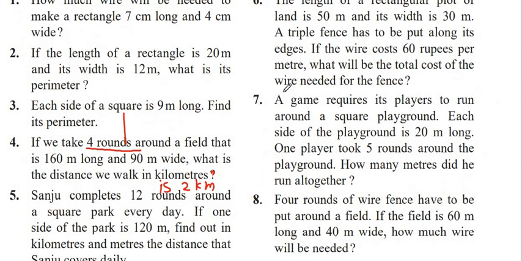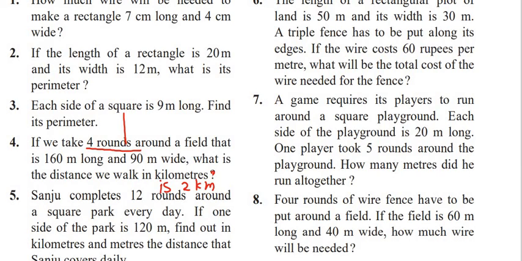Question 7. A game requires its players to run around a square playground. Each side of the playground is 20 meter long. Now it is a square playground, remember. One player took 5 rounds around the playground. How many meters did he run altogether? Now see, a game requires its players to run around a square playground. Each side is 20 meter long. One player took 5 rounds around the playground. How many meters did he run altogether?